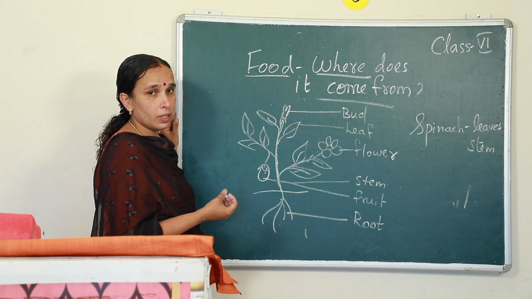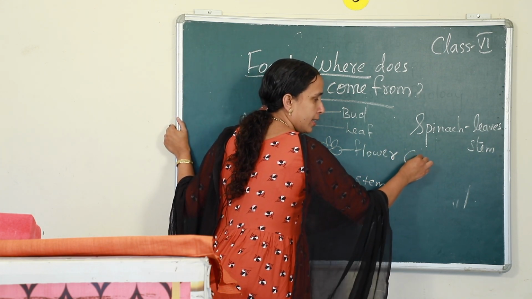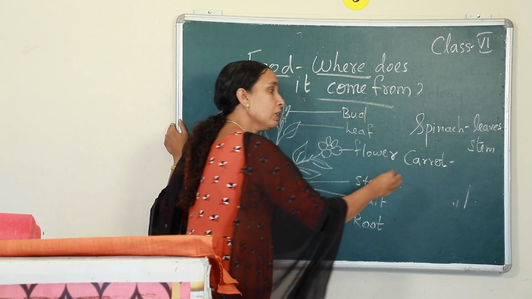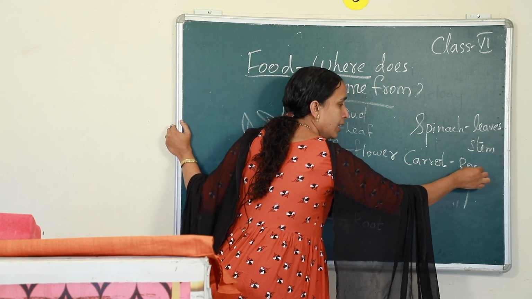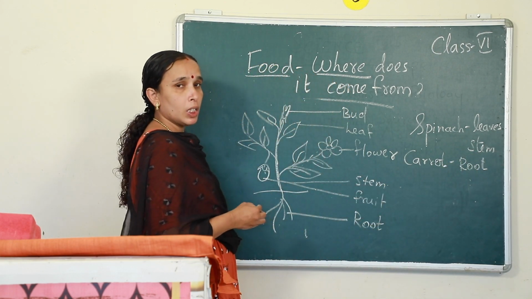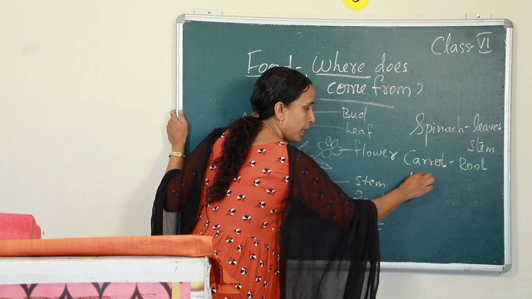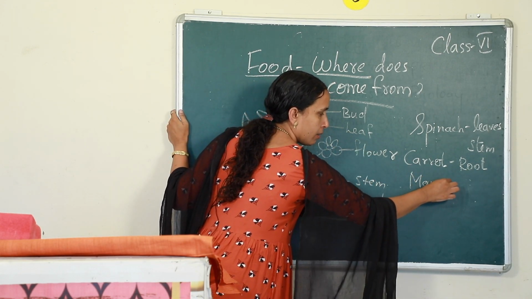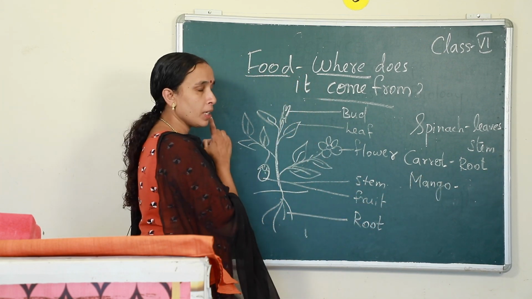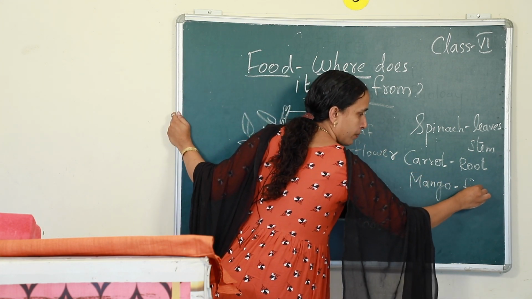In case of carrot, which part of the plant is it? Is it a root, a leaf or a shoot? Yeah, it is a root, isn't it? Carrot is a root. So, which part of carrot do you eat? You eat the root. Clear? And now, let me tell you mango. Which part of the mango tree do you eat? You eat the fruit. Mango is the fruit of the mango tree, right?